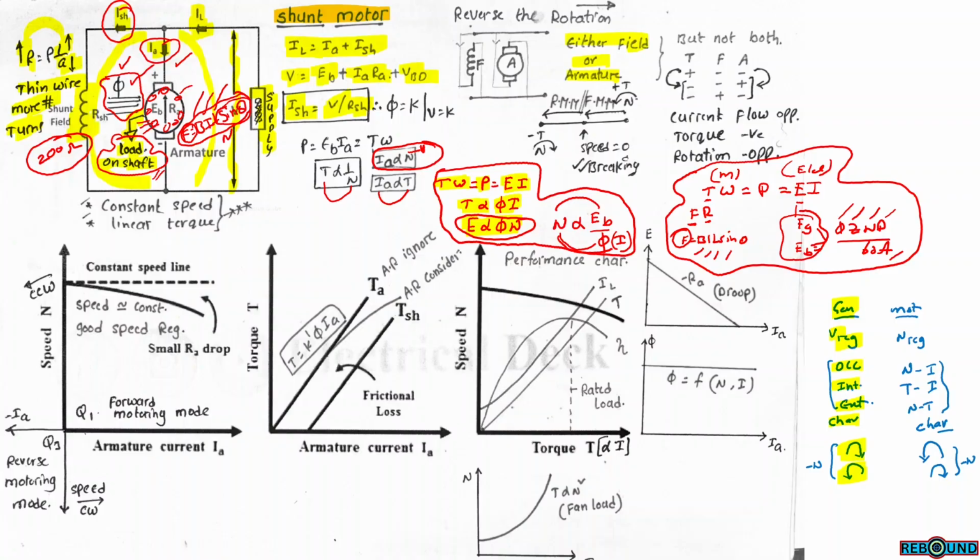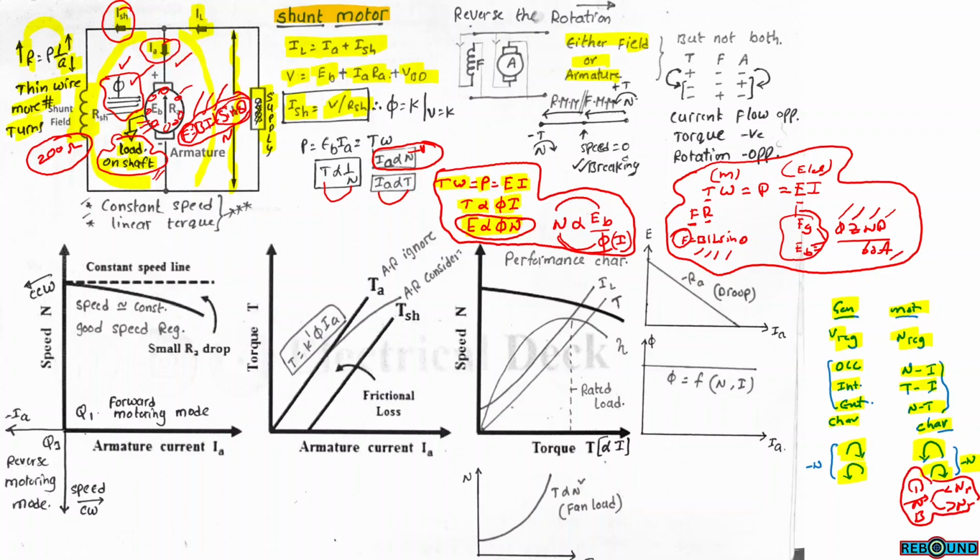Similarly, in case of motors, speed regulation is important. Type of characteristics: speed characteristics, torque characteristics, and speed torque characteristics. The direction of rotation of motor is by default in counterclockwise direction. The direction can be reversed by reversing either field winding or armature winding, but not both. Whereas in case of motors, starting, speed control, braking, speed control below rated speeds, and speed control above rated speeds, these are important terms.